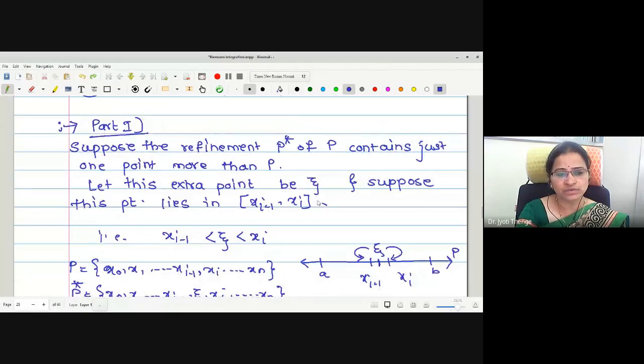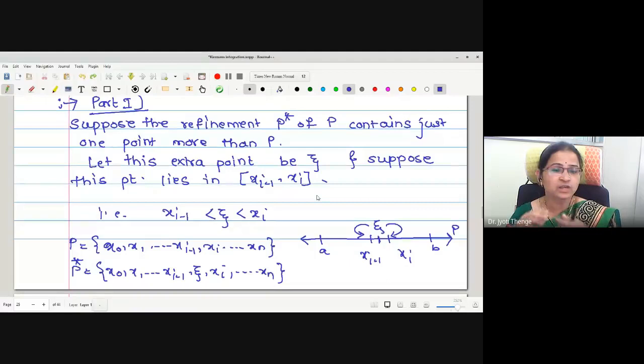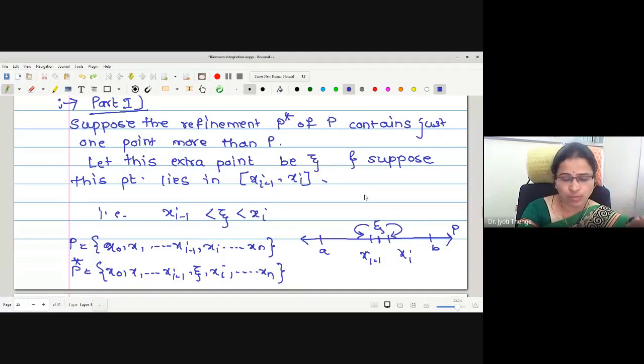In order to give the detailed proof, instead of taking many extra points, we have taken only 1 extra point. Adding many points simultaneously would make the calculations lengthy and difficult. That's why, to prove the result, we have taken only 1 extra point in the refinement.